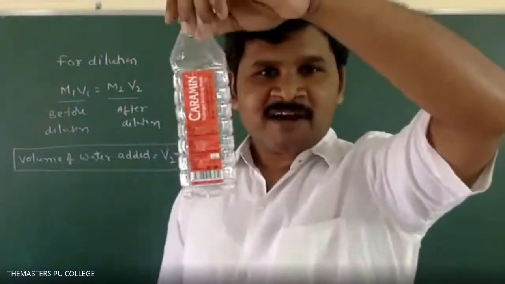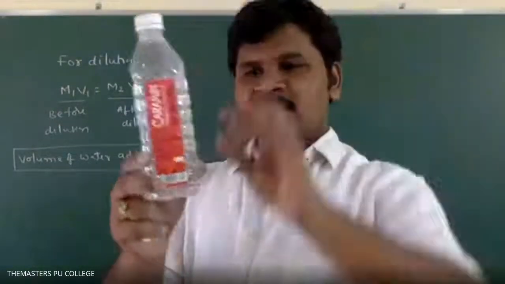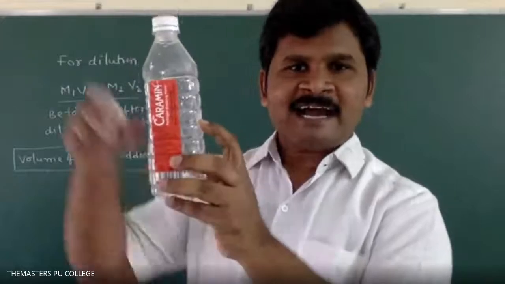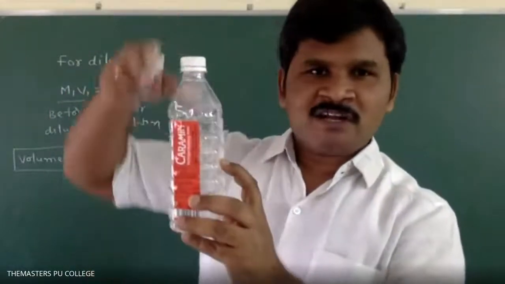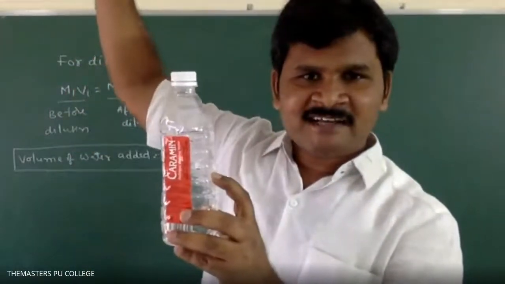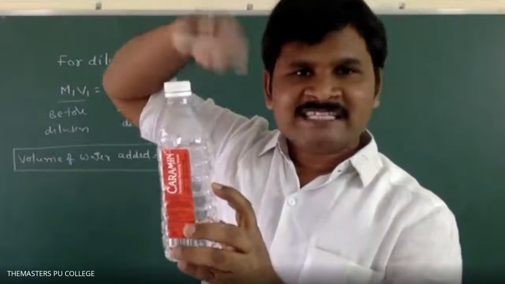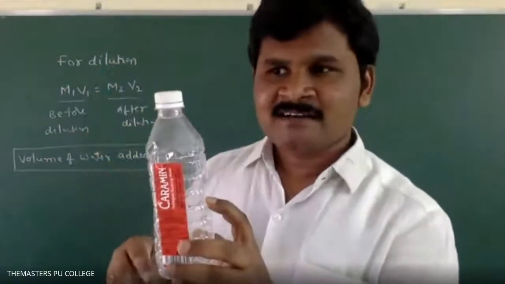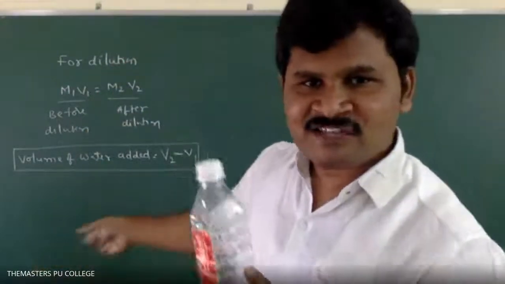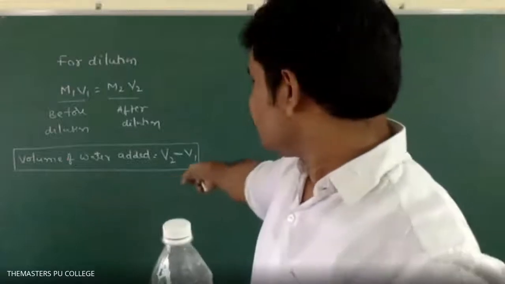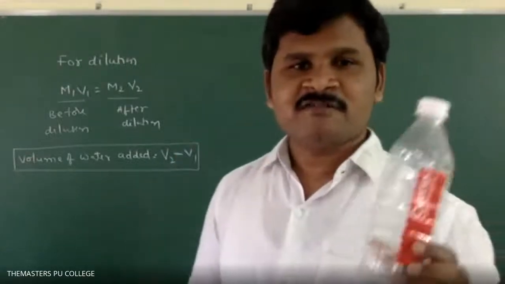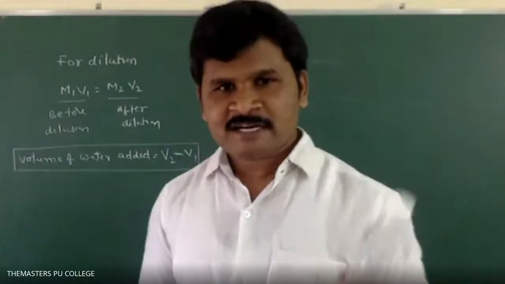In this there is 100 ml water. Again I added 100 ml water. Total volume is 200. So initially I have a certain amount of water. What is that water? That I also have to consider. So that's why volume of water added is equal to V2 minus V1. Okay?